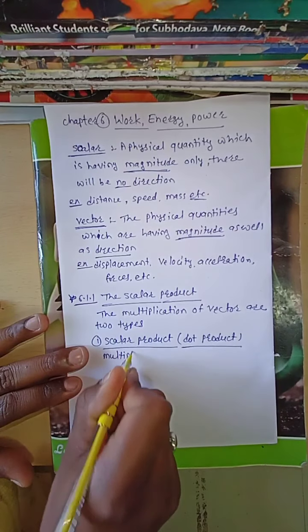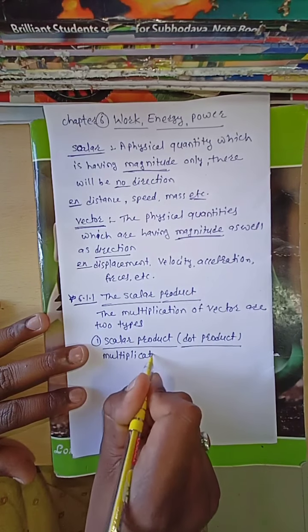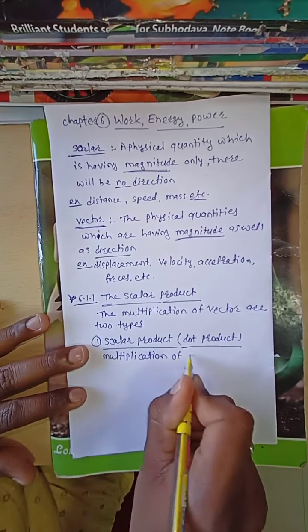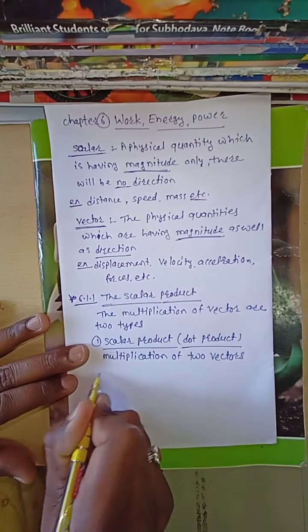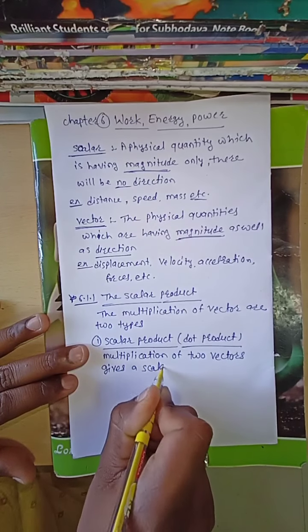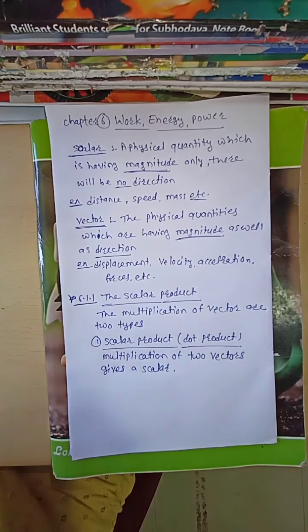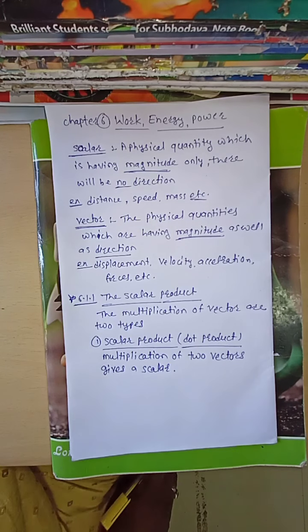Multiplication of two vectors gives a scalar. This kind of multiplication is known as a scalar product or dot product.